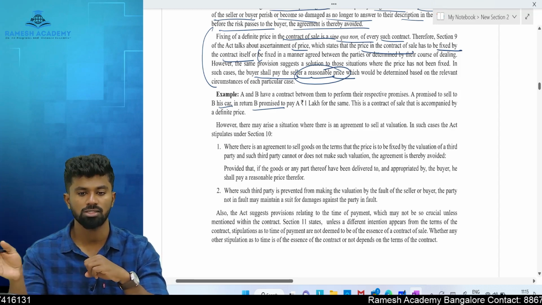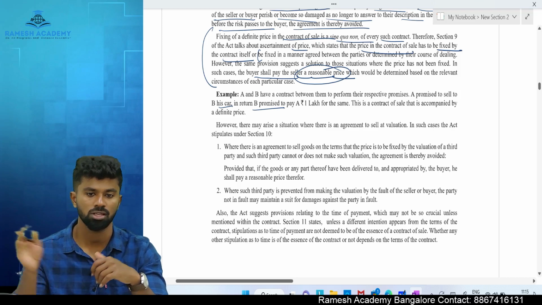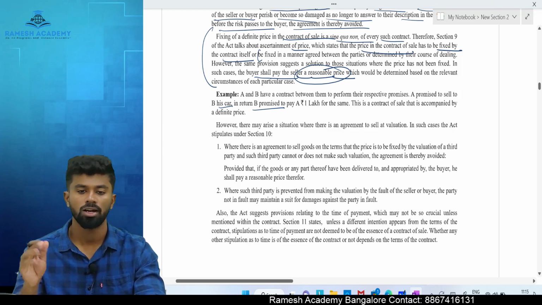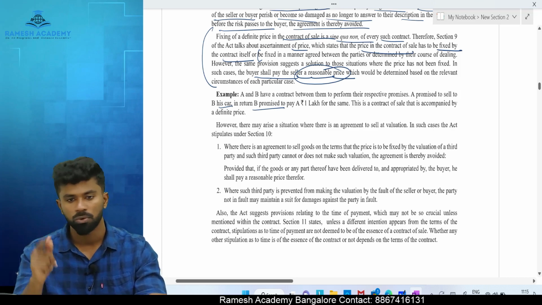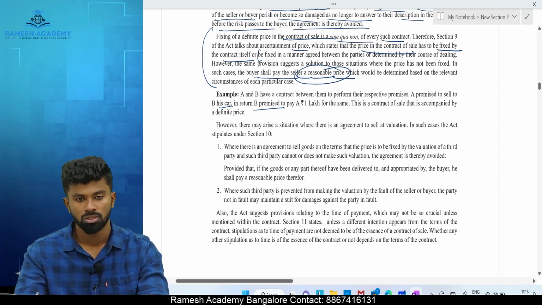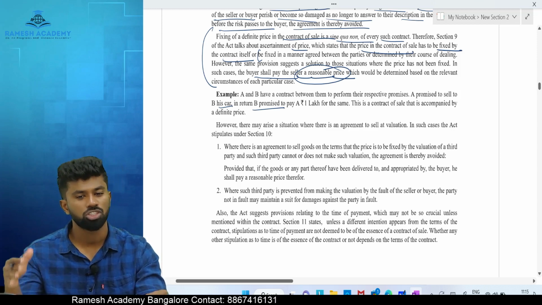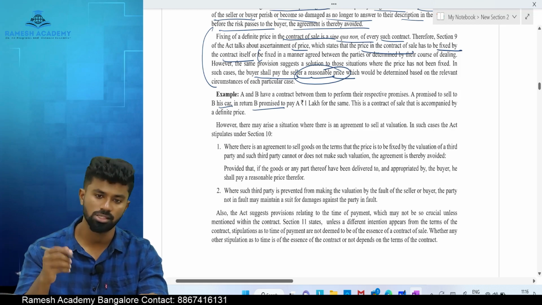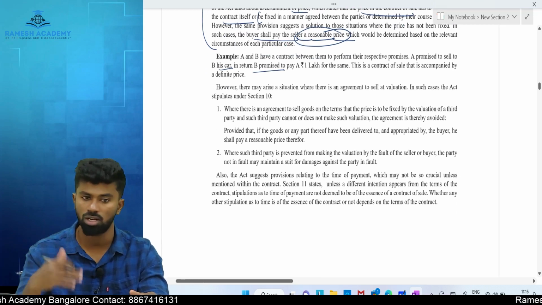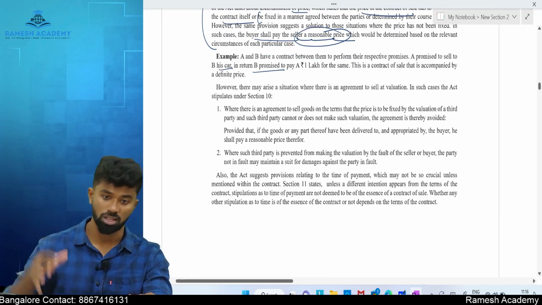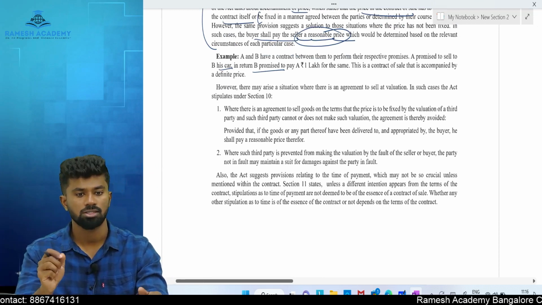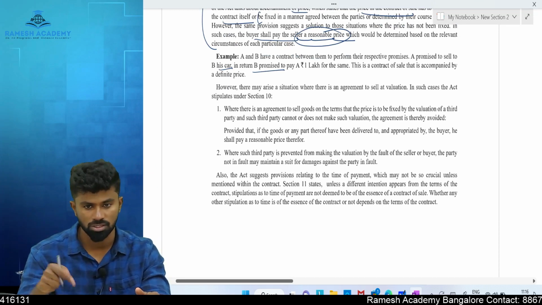If the CA says 1 lakh, that is the price of the goods. If he says 2 lakh, that is the price at which I am bound to sell it to you, and you are bound to purchase it. That is called sale of goods at a price or valuation done by a third party. In these cases, if a third party fixes the price, the contract is valid.